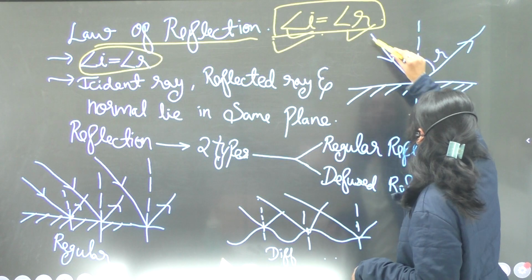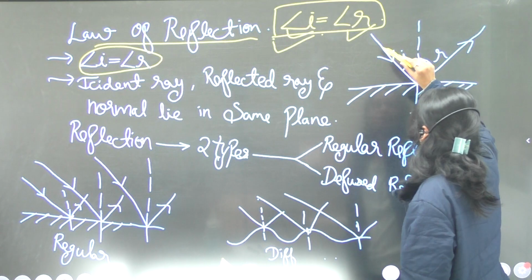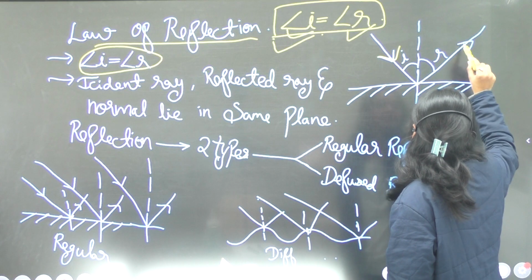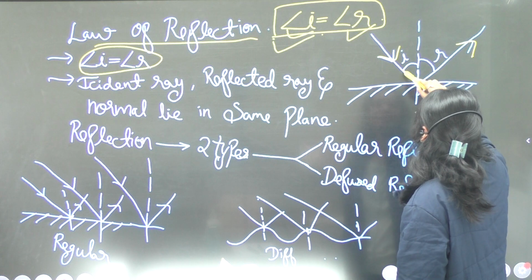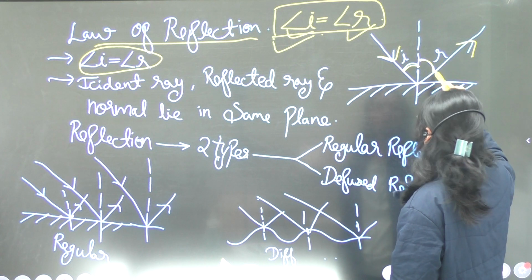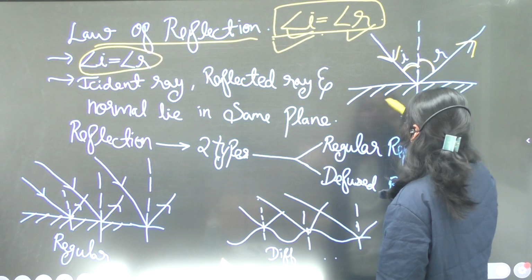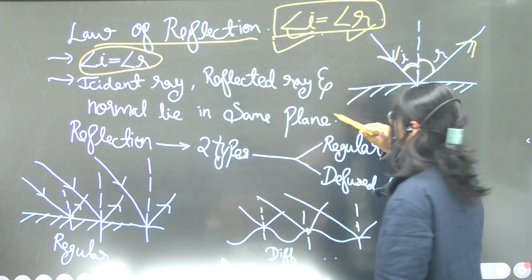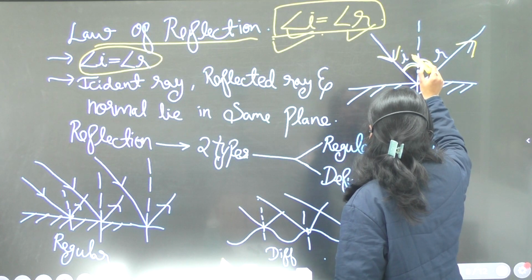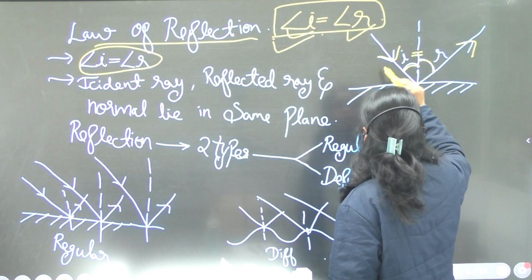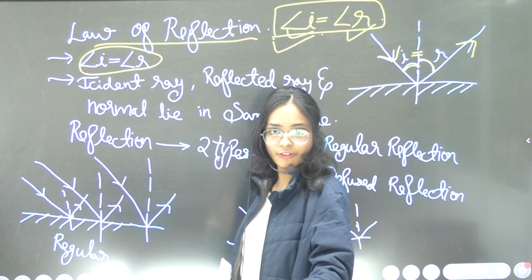Here I have drawn the incidence ray and this is the reflected ray. Here the angle of incidence is equal to the angle of reflection. This is the normal ray, and it is the polished surface. Then this is the phenomenon of reflection that takes place.